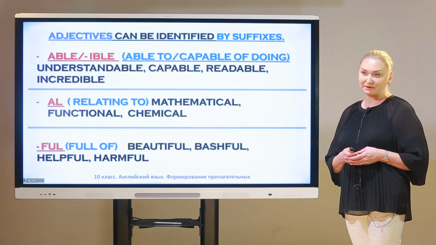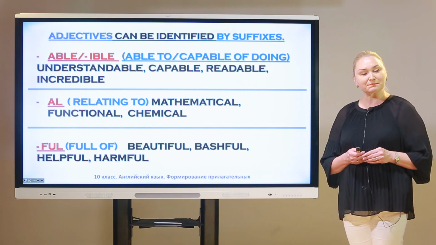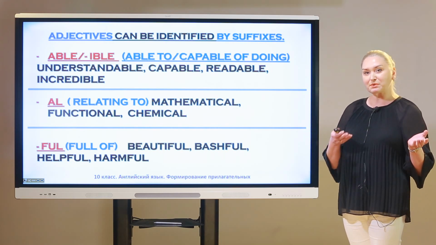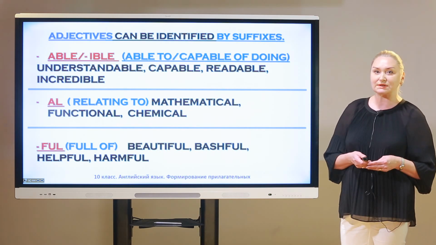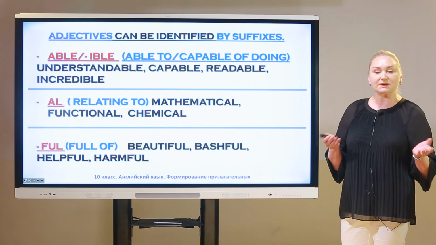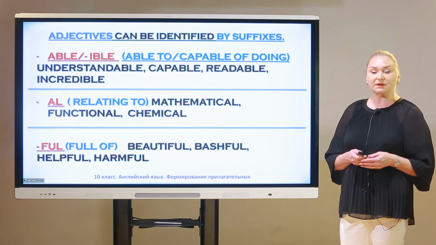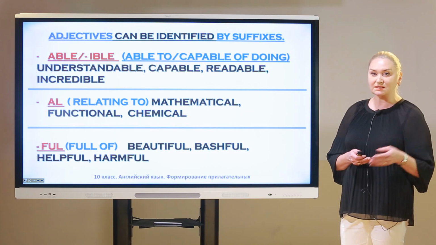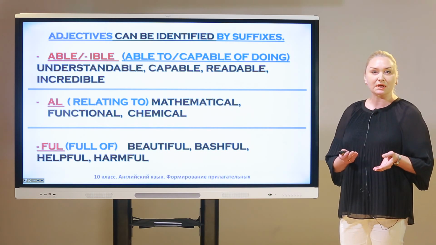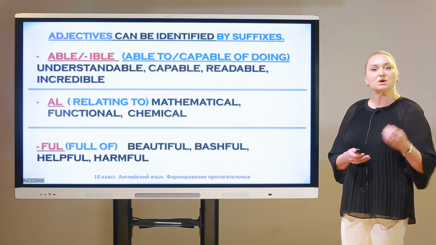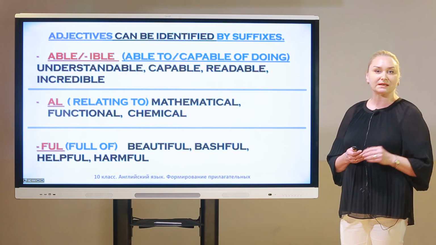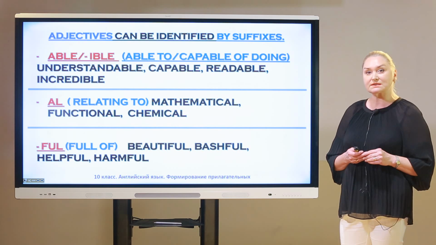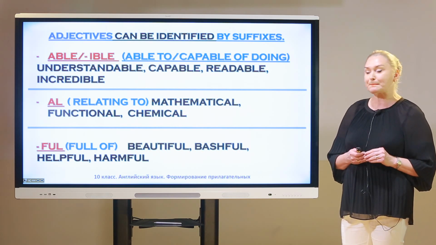-able. It has a hidden meaning: able to do something, or capable of doing something or being something. Understandable, capable, readable, or incredible. Let's consider the word understandable. It means you've got the ability to understand something. For example, the speech of that man is understandable. It means you can understand the speech of that man.